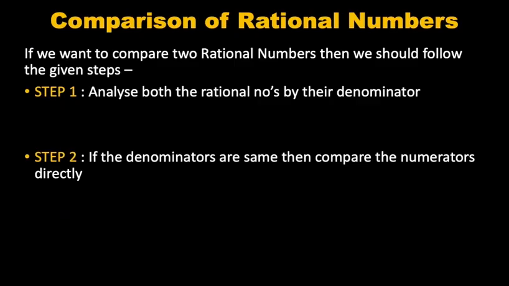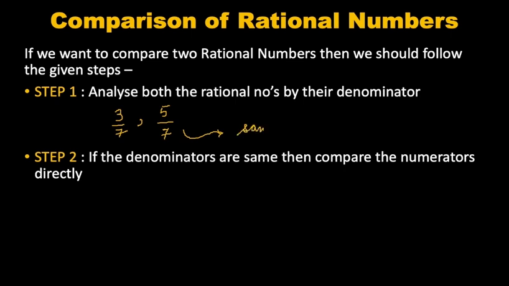Now let us compare rational numbers. If we want to compare two rational numbers, then we should follow the given steps. Step number 1 is analyze both the given rational numbers by their denominators. For example, if we have been given two rational numbers like 3 by 7 and 5 by 7, we have to analyze whether the denominators of these rational numbers are same or different.